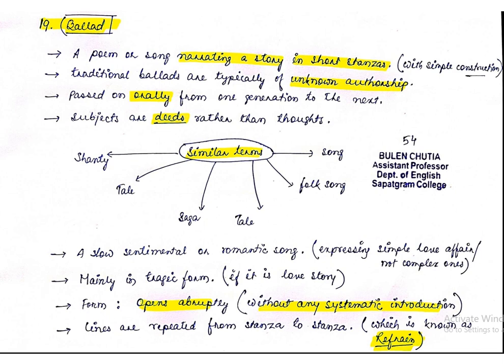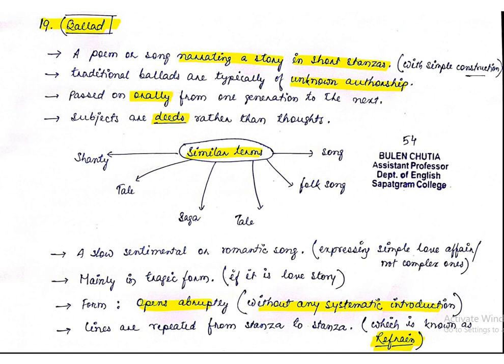First of all, ballad is a poem or song narrating a story in short stanzas with simple construction. So you have to remember one thing: ballad is a kind of poem or a song. Generally, it narrates a story in short stanzas and the construction is very simple.